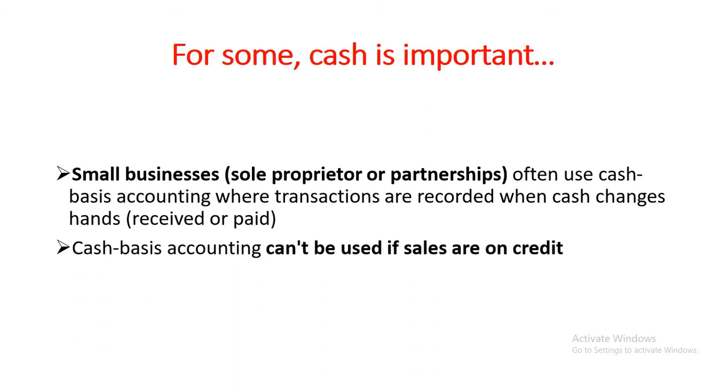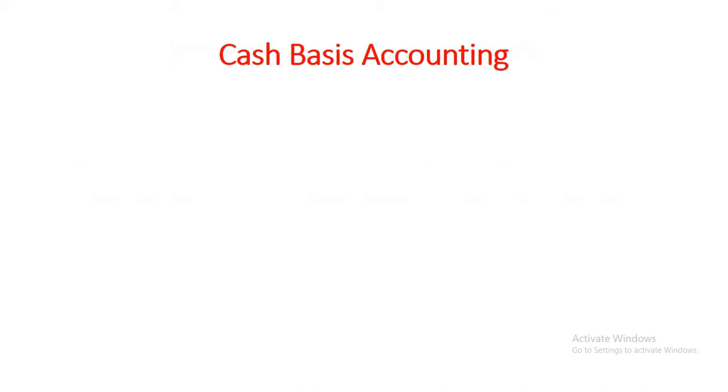So, cash based accounting cannot be used if sales are made on credit, and we know that most large organizations deal with credit sales. So cash based accounting is not really applicable for large organizations or corporations like Square Pharma, Bestingo Pharma, or some other big organizations around the world. Let's look at cash based accounting. What are the advantages and disadvantages of cash based accounting?